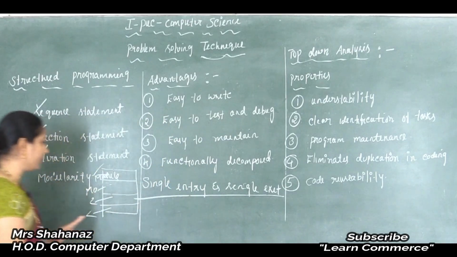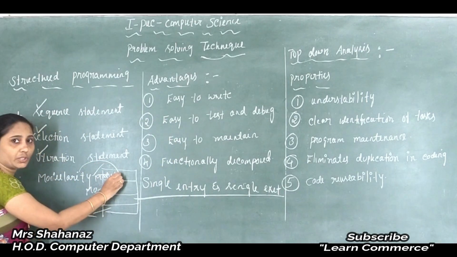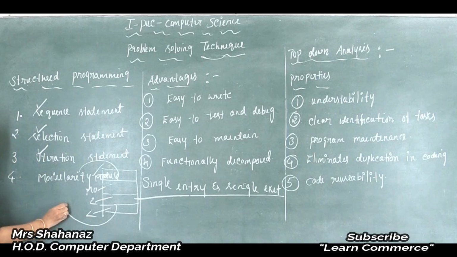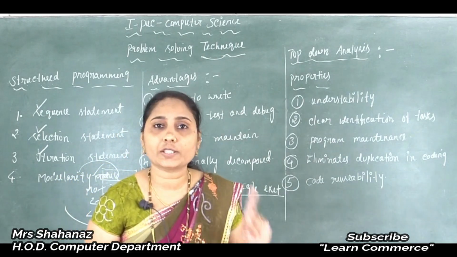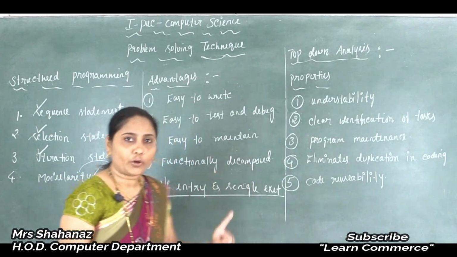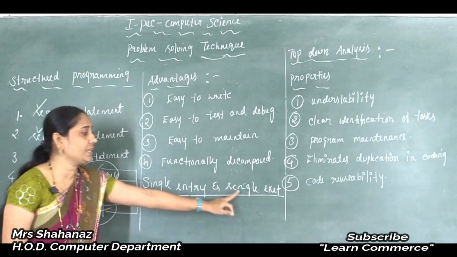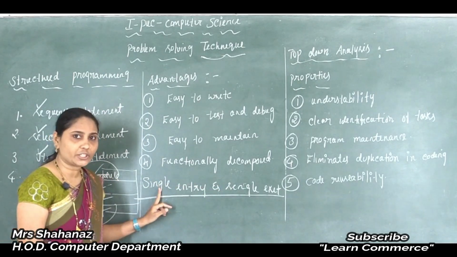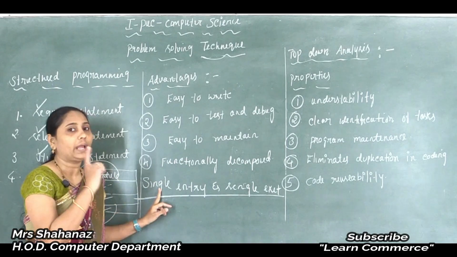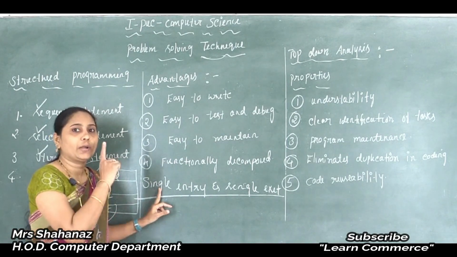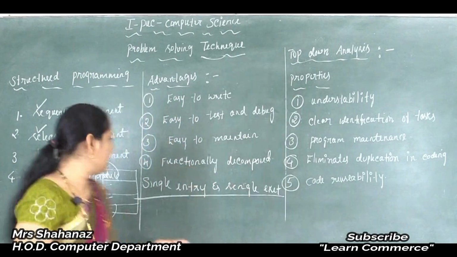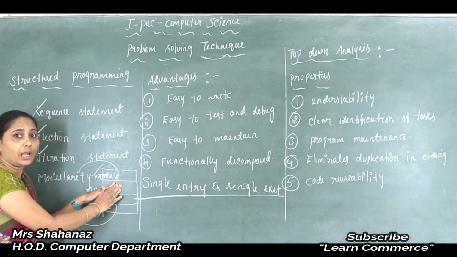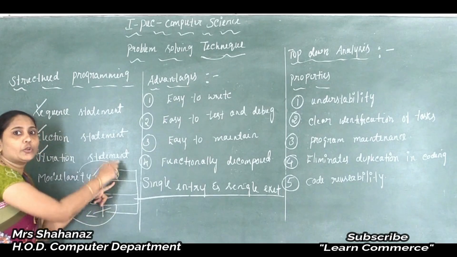That means we enter into the page, and we exit from the page. This is the most important requirement of the concept called modularity: the single entry and the single exit. Single entry means there can be only one entry point into the structure and one exit point from the structure, and it is like a page. It is a page, and it has to be read from top to bottom.